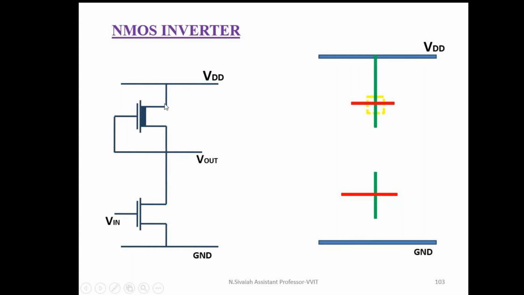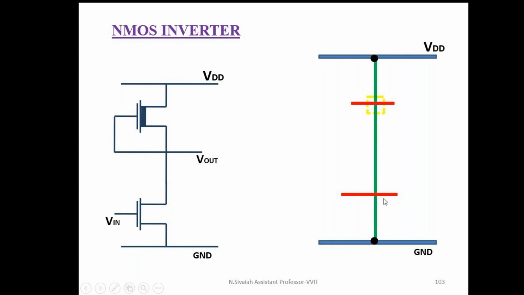This N diffusion is the source terminal. This terminal is connected to VDD only, so here also I'm using N diffusion to connect it to VDD. Similarly, this N diffusion is connected to the ground terminal. After that, making a contact, because this is a metal and this is an N diffusion; these are two different sticks, so I can make a contact here and here. Anyway, these two terminals are short circuited, so I'm using the same N diffusion. In other words, a common N diffusion line can be drawn for forming the transistors.